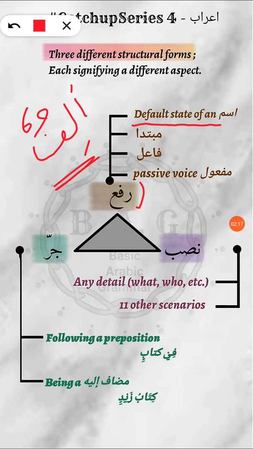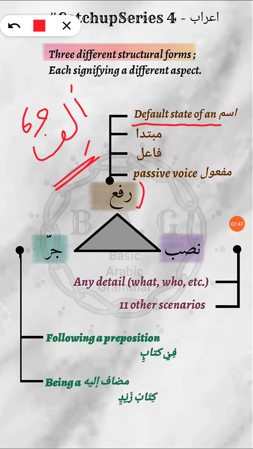So anything that just exists on its own, it hasn't been subjected to any grammatical rule or anything, that ism exists in its rafa form. Similarly, we have, for example, the word kitabun, qalamun, baytun, rasulun. All right, so all of these are the default states of an ism, and they're always going to be rafa.